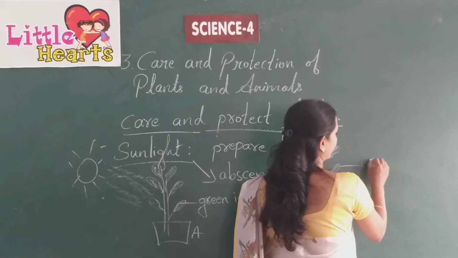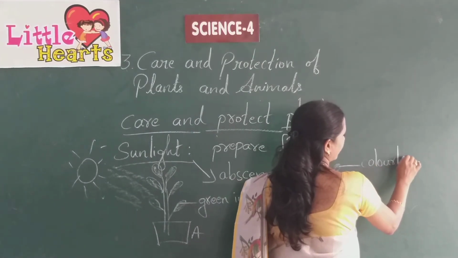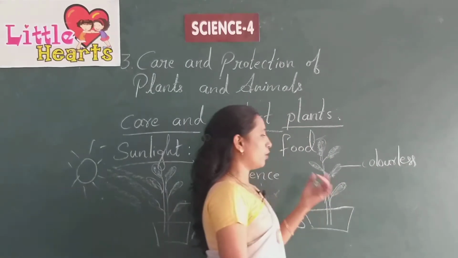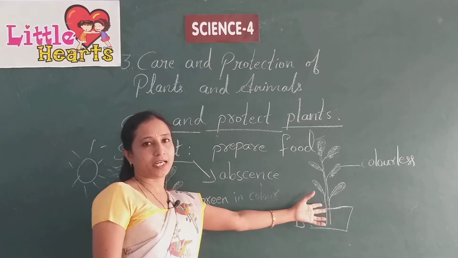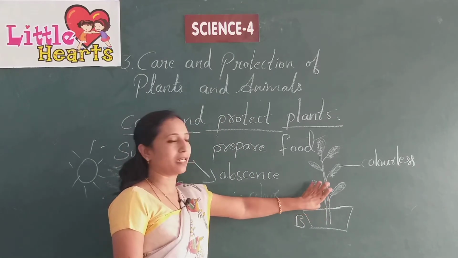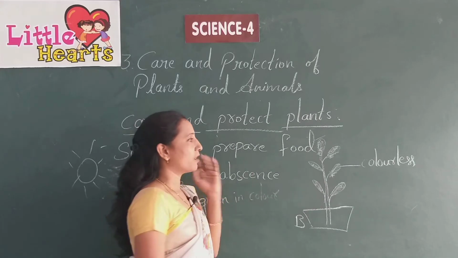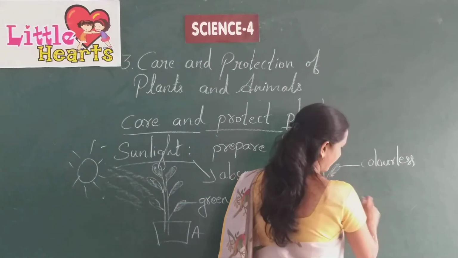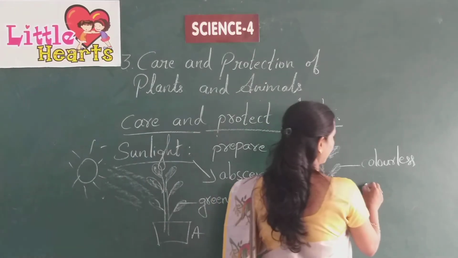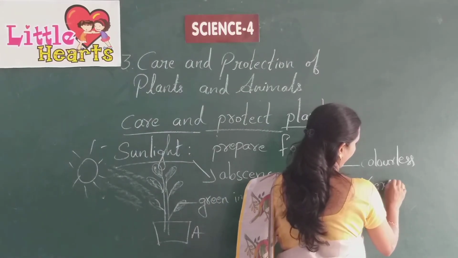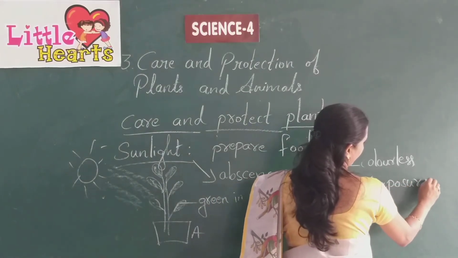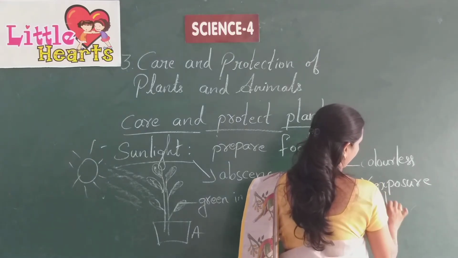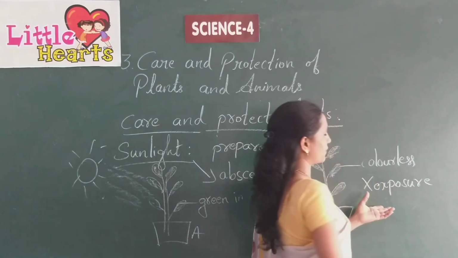It becomes colorless. So what is the reason for these leaves turning colorless? Because there is no sunlight, sun exposure is absent here.